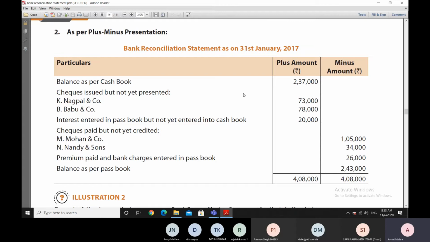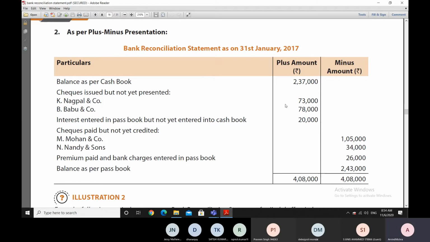Now, let's say some checks are issued but not yet presented. So checks which are issued but not yet presented, supposing these checks were entered in the bank passbook, because here what is the situation? The situation is that checks have been issued but not yet presented. That means in the cash book these checks have been entered.